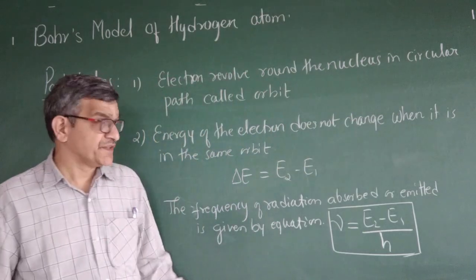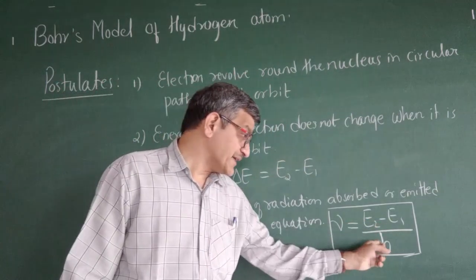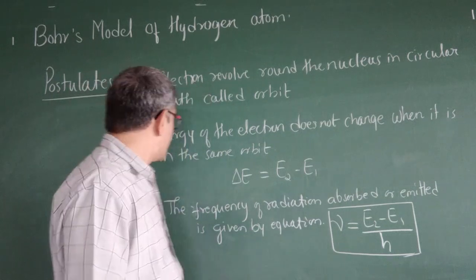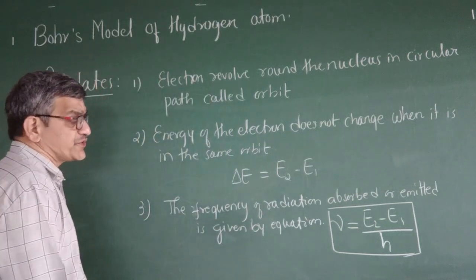E2 minus E1 divided by h. What is h? h is Planck's constant. Okay, further we are hearing that. Then the fourth concept, the fourth postulate.